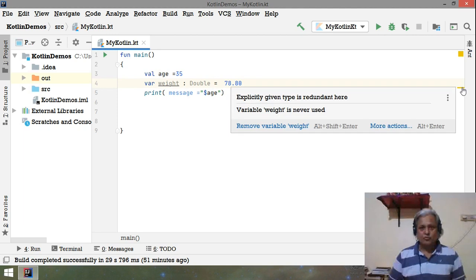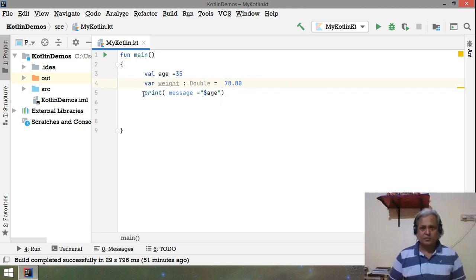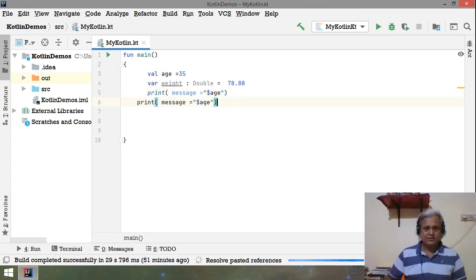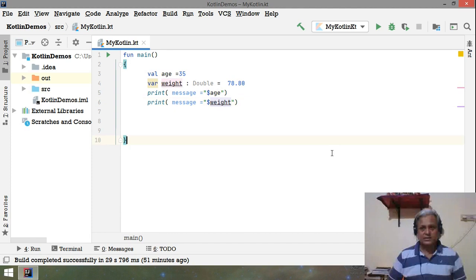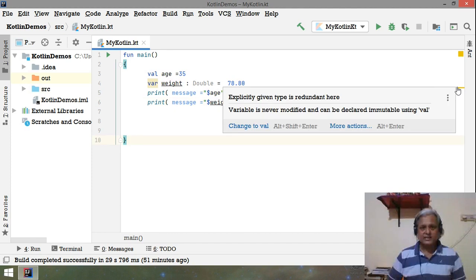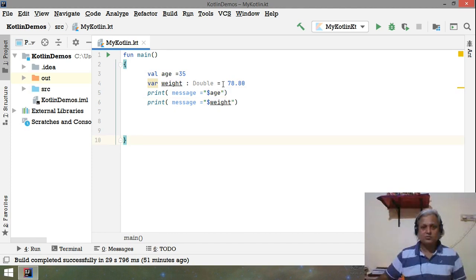It says that weight is never used. No problem, I can use the weight here and then print the weight. So that warning is gone, but there is still one warning which says the explicit type is not needed, you can write it directly like this.